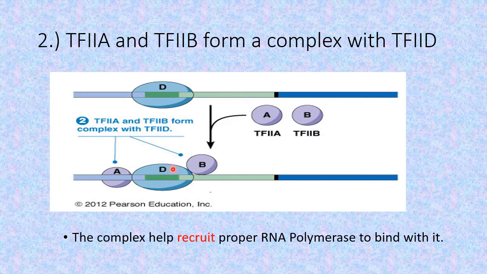Once this TFIID binds with this TATA box, two other protein factors, the transcription factors A and B, come and associate with this transcription factor II D. And this complex formed selects the specific RNA polymerase that should bind to this promoter region.